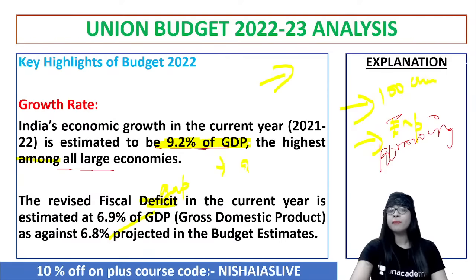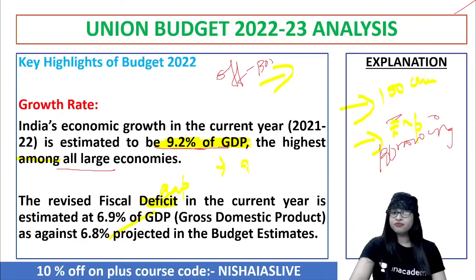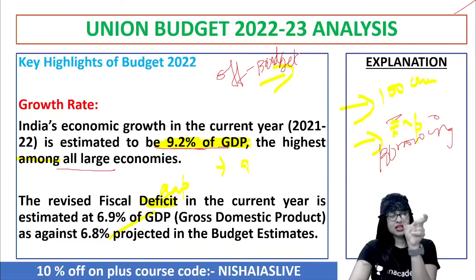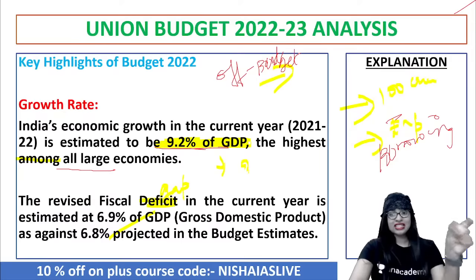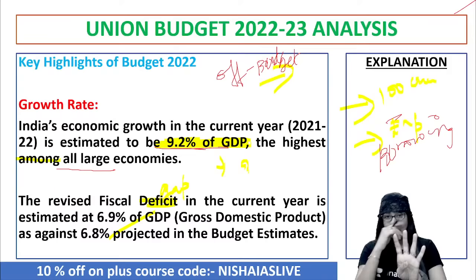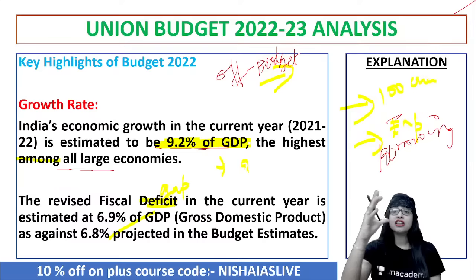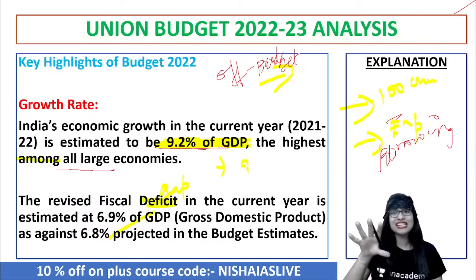What is off-budget borrowing? Off-budget borrowing is another concept in economics where the government will not borrow directly, because fiscal deficit is a limit. Let's say, for example, the fiscal deficit is 4%. Okay, it was actually 3%, guys, previously. Because of this pandemic, the government increased it to 4%. That is the need for borrowing more and more money. There is a limit or a ceiling for that.